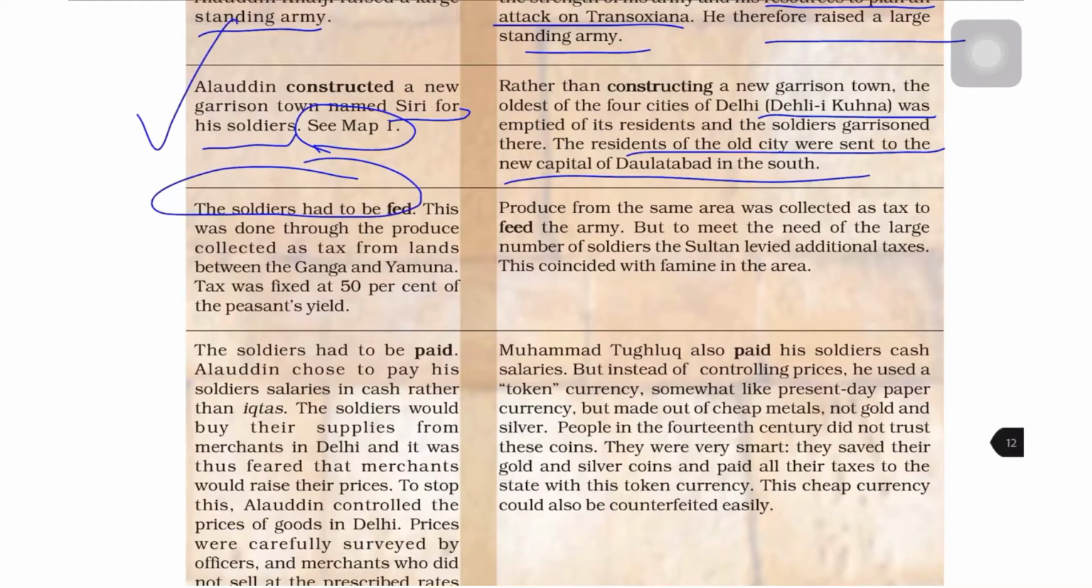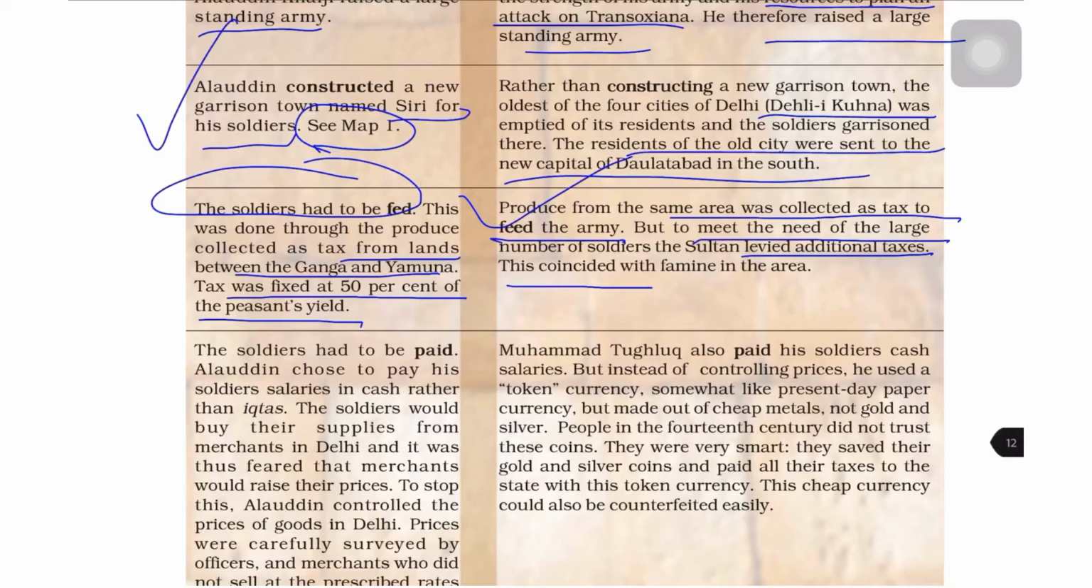Now the soldiers were also to be fed. So how was this done in these two dynasties? This was done through the produce collected as tax from the lands between the Ganga and Yamuna. Tax was fixed at 50% of peasants' yield. Now under Tughlaq, he also collected the tax to feed the army, but to meet the needs of the large number of soldiers, he also levied additional taxes, and this also coincided with a famine in the area.